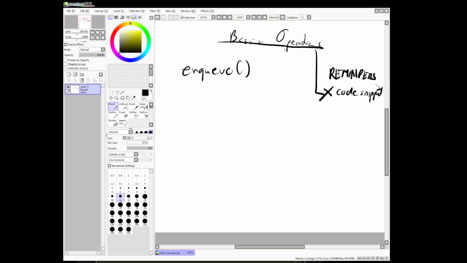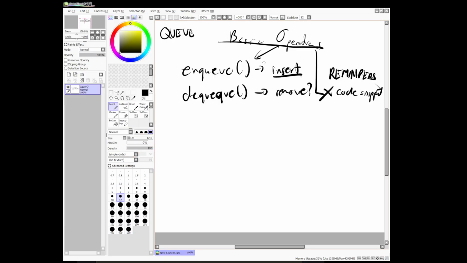These are just operators that you can understand in an easy way instead of using code snippets. Okay? So the operator enqueue on our topic is to insert a value. What if we want to remove? We use the operator dequeue.